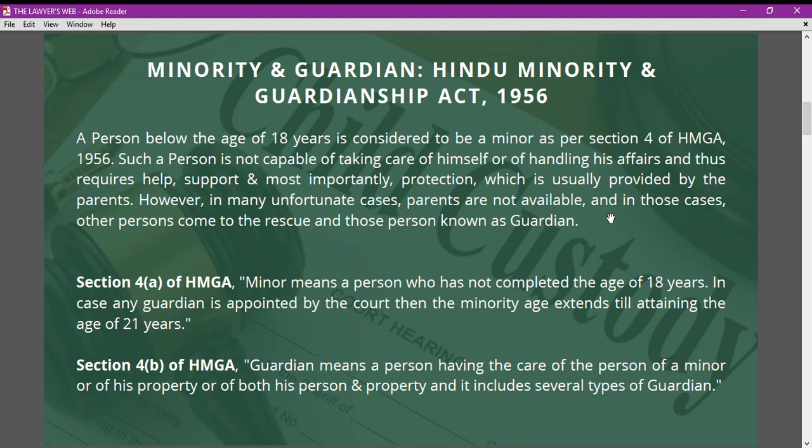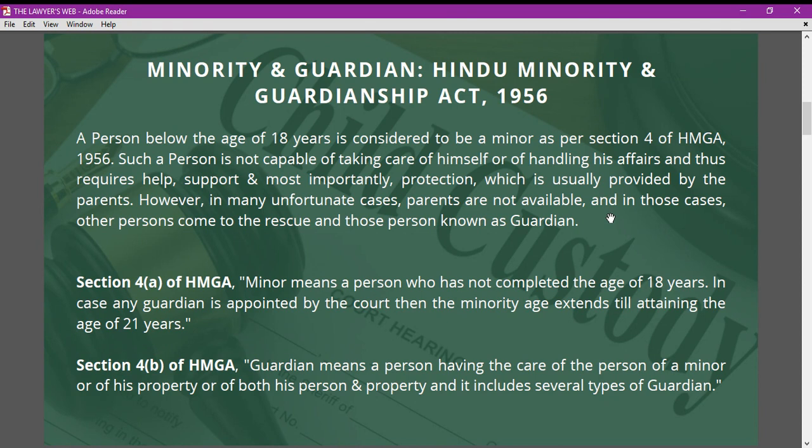Now, if we see Section 4 Clause A of the Hindu Minority and Guardianship Act 1956, it states that a person below the age of 18 years is considered a minor. And in case any guardian has been appointed by the court, then in that particular case the age of that particular minor is extended to the age of 21 years.